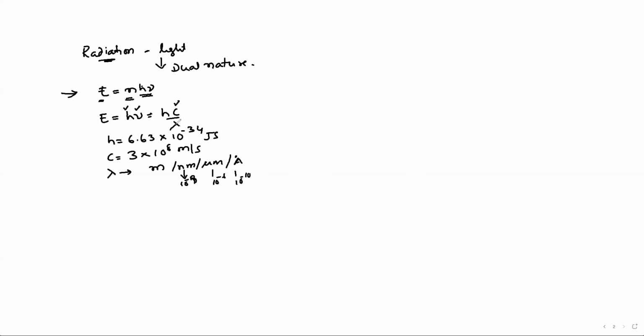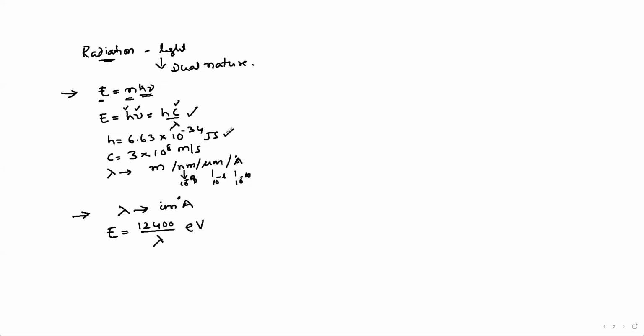To calculate the energy of a photon, we use this to calculate the energy of the radiation. But a simple trick, already you know this. Simply remember, if the wavelength is given in angstroms, the energy related to this radiation is given by 12,400 divided by lambda. Your result is in electron volt.